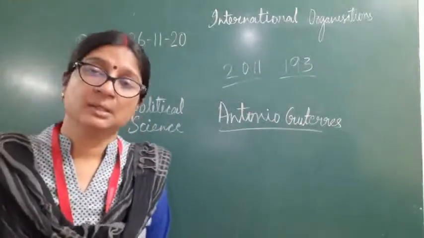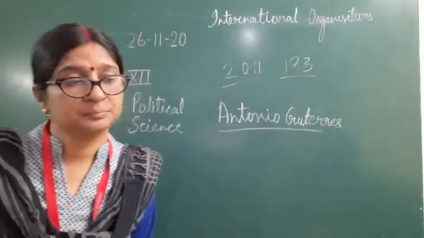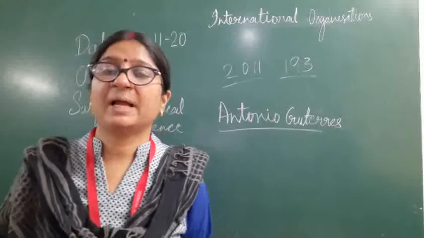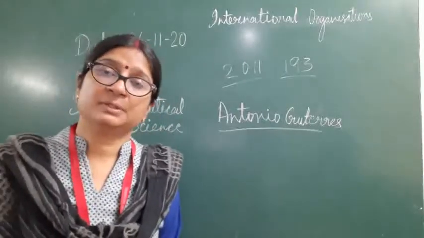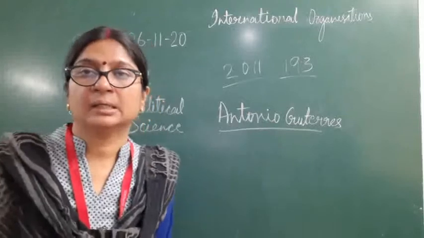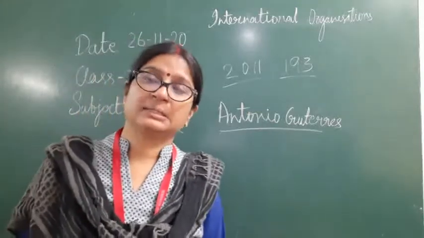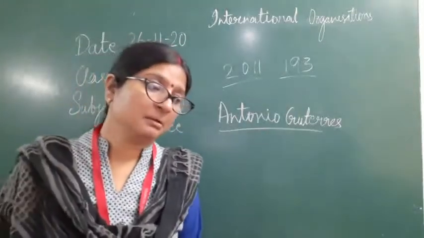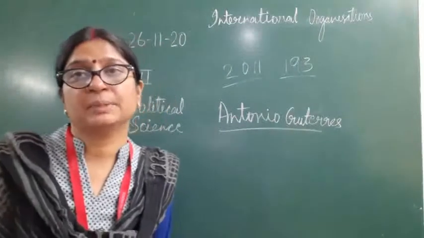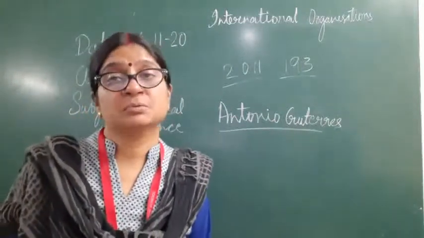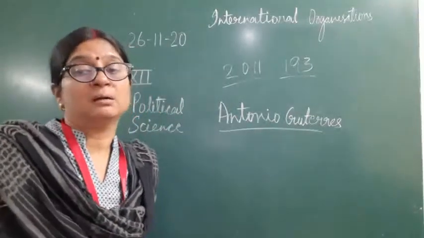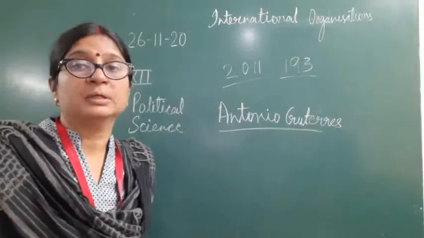And now we will see that the 2 organs, Security Council and General Assembly, are related to the matters of war and peace, and whatever differences occur between member states, all these are discussed in the General Assembly and Security Council. But other than these issues of war and peace and the differences between member states, there are many social and economic issues which are also a very important jurisdiction of the UN.